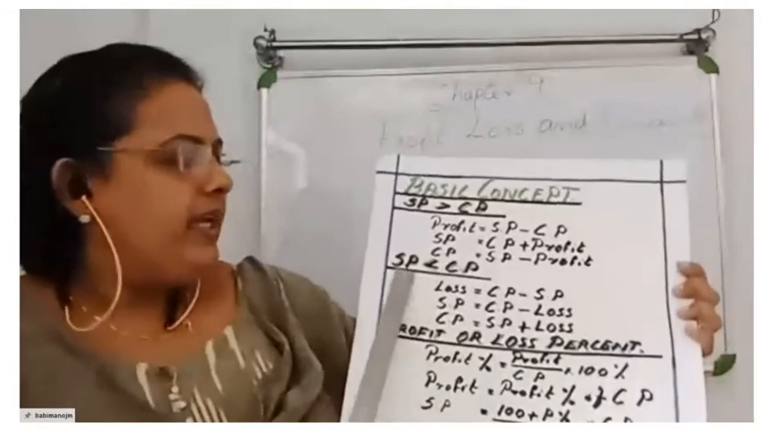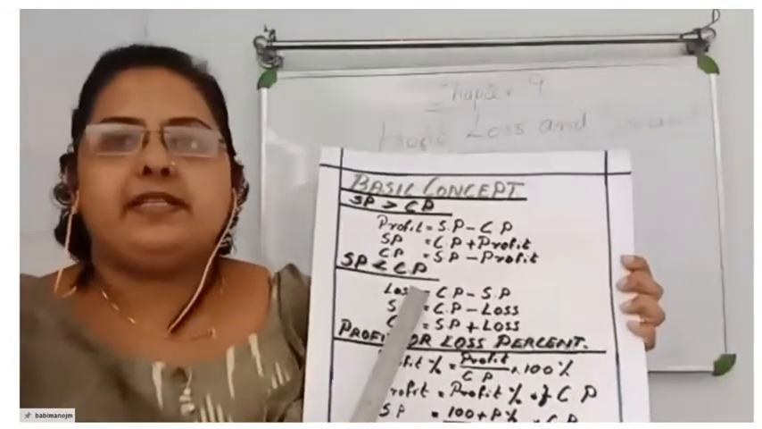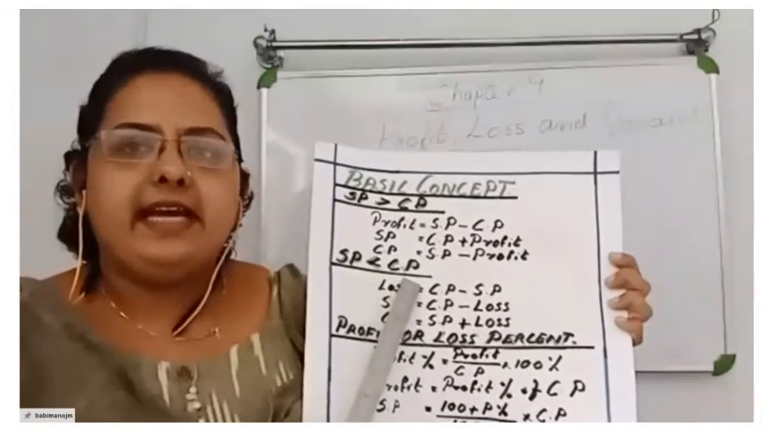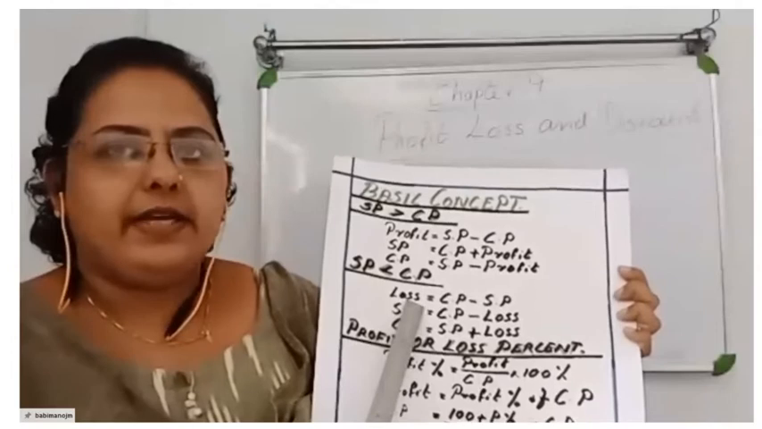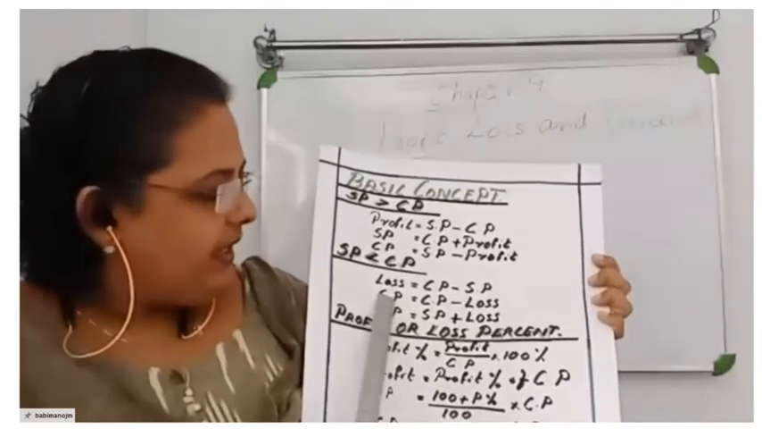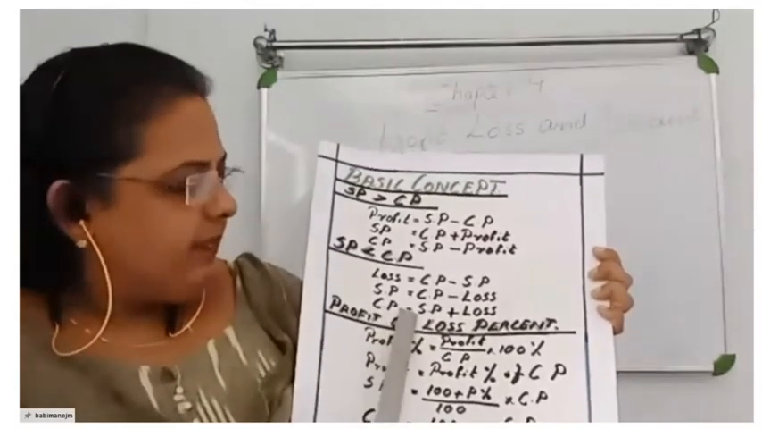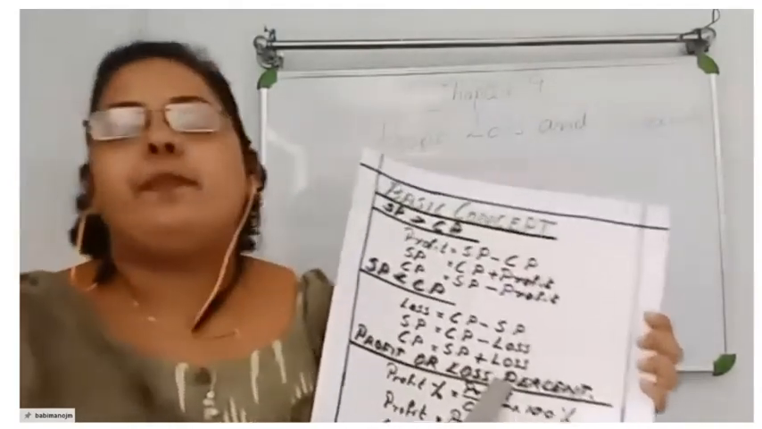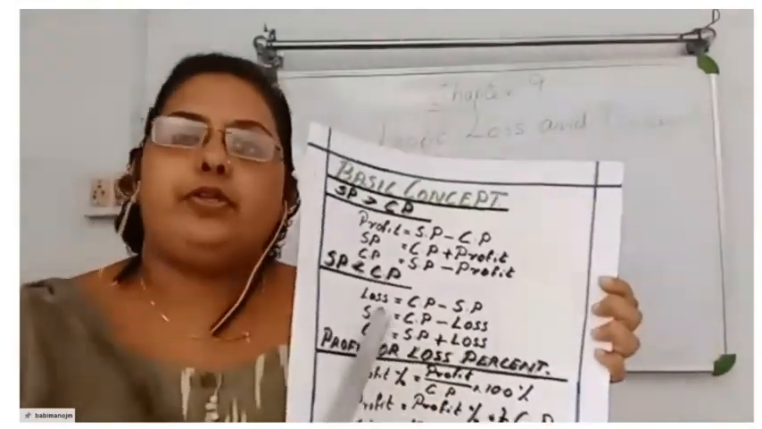Understood? Now, next is selling price is less than cost price. You are getting a loss. So loss is equal to CP minus SP. SP is equal to CP minus loss. CP is equal to SP plus loss. These are very, very important for you. You should know them.